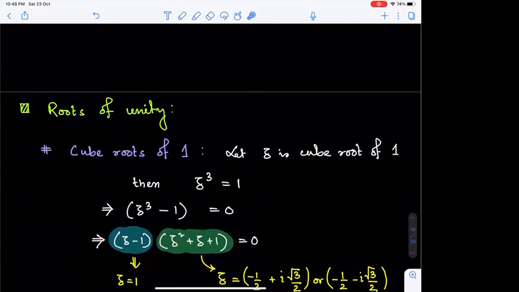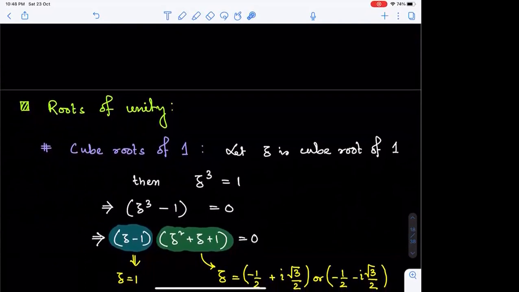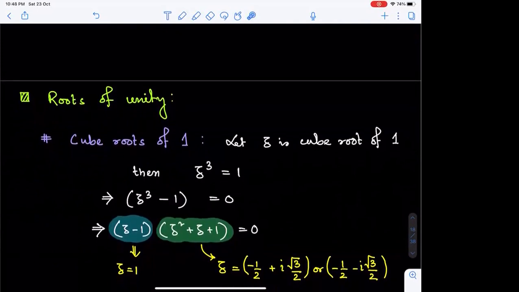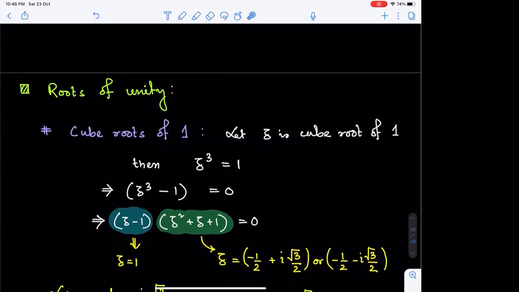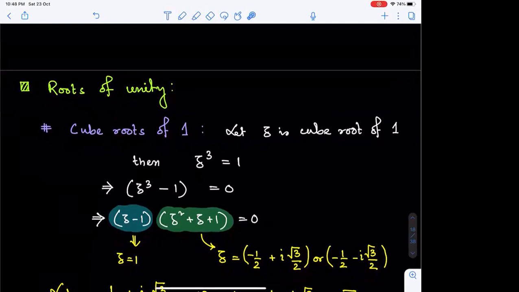From the first factor, we are getting the lone real possibility as z equals 1, whereas from the second quadratic, we have ignored them so far as the discriminant was negative and it's not producing any real values. But now when we are in the complex plane, we can accept the roots to be minus half plus or minus iota root 3 by 2. These are the two roots from the second quadratic factor. So overall, we have got 3 roots: 1, minus half plus iota root 3 by 2, and minus half minus iota root 3 by 2.